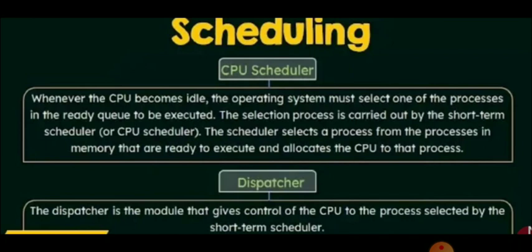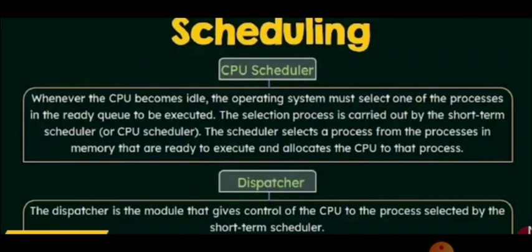Okay, so that the CPU won't become idle. So at all times the CPU is busy. So this is the objective, how the CPU will become more productive. Okay, so CPU scheduler is nothing but allocating the process to the CPU by using a short-term scheduler.